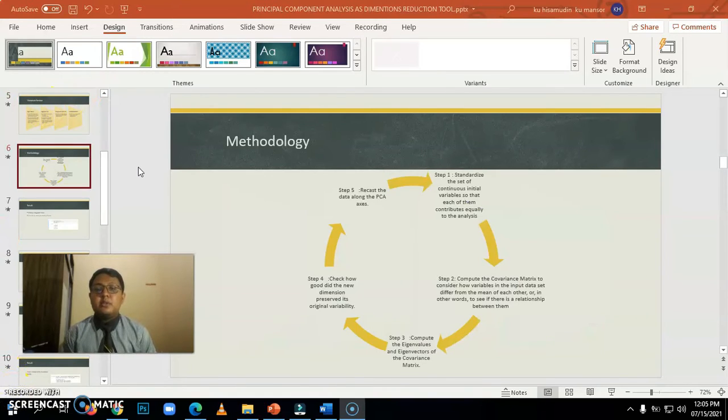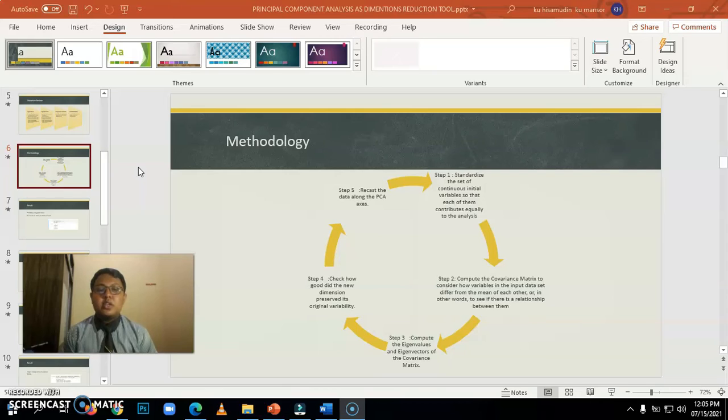Next part is about the methodology. We can conclude that when we want to perform PCA, we need to follow 5 steps, which are: Step 1. Standardize the set of continuous initial variables so that each of them contributes equally to the analysis. Step 2. Compute the covariance matrix to consider how variables in the input dataset differ from the mean of each other, or in other words, to see if there is a relationship between them.